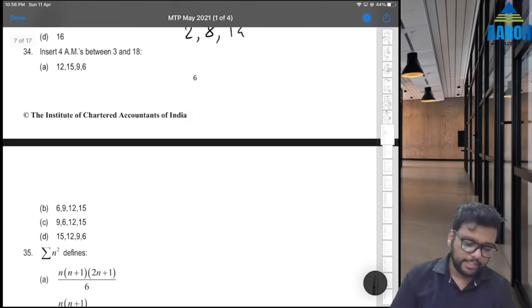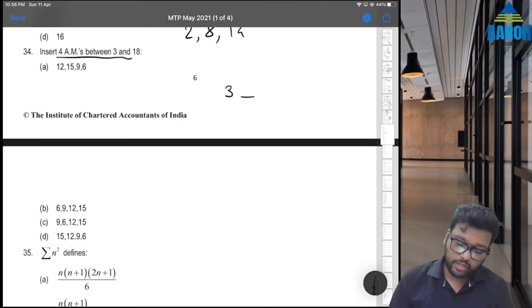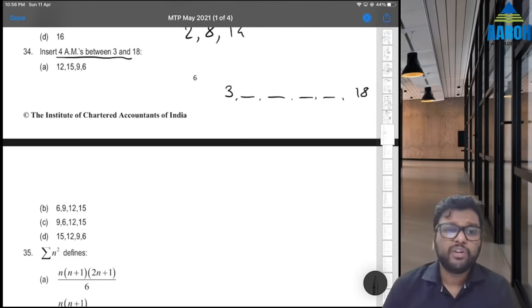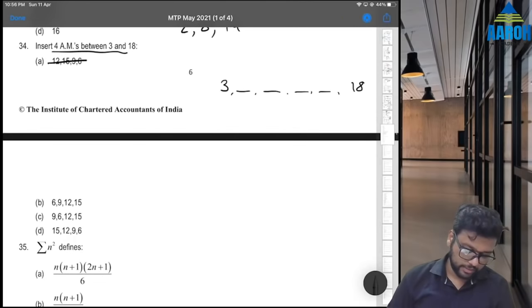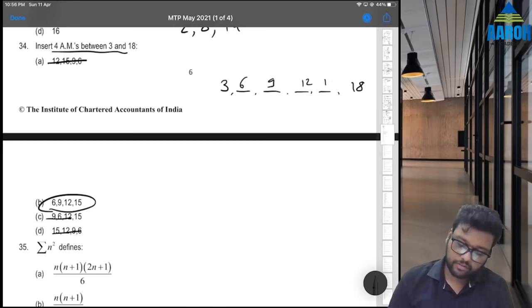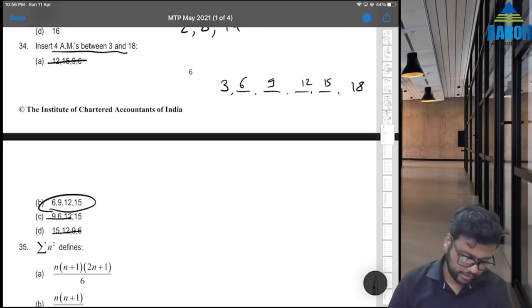Next. Insert 4 arithmetic means between 3 and 18. That means what? 3, 1, 2, 3, 4, 18. This has to be in arithmetic progression. Don't solve, go by options only. Obviously, it has to be in ascending order. So this is out. This is out. This is out. 6, 9, 12, 15. Check. 3, 3, 3. Correct. The difference is coming 3, 3, 3. 3, 3, 3 difference is there. So B is the correct answer.